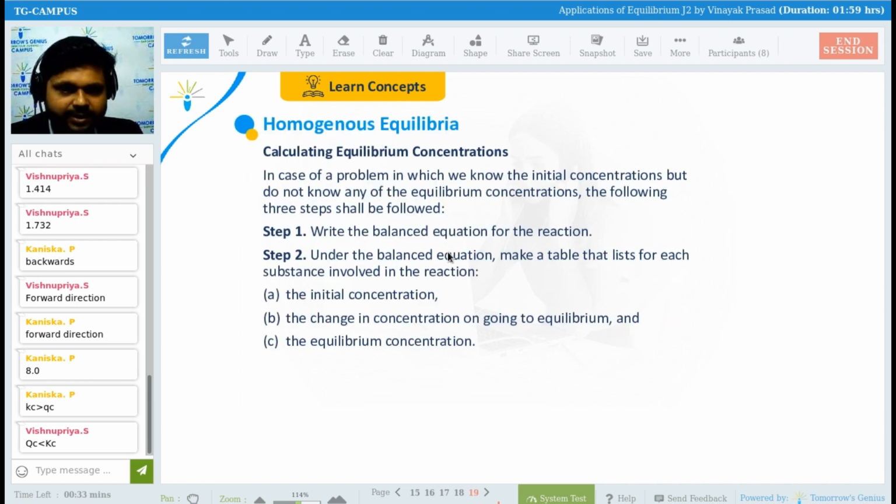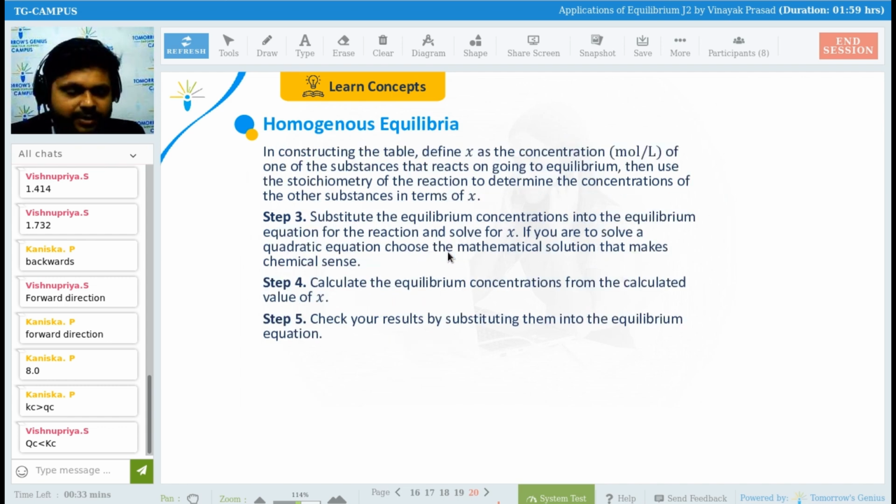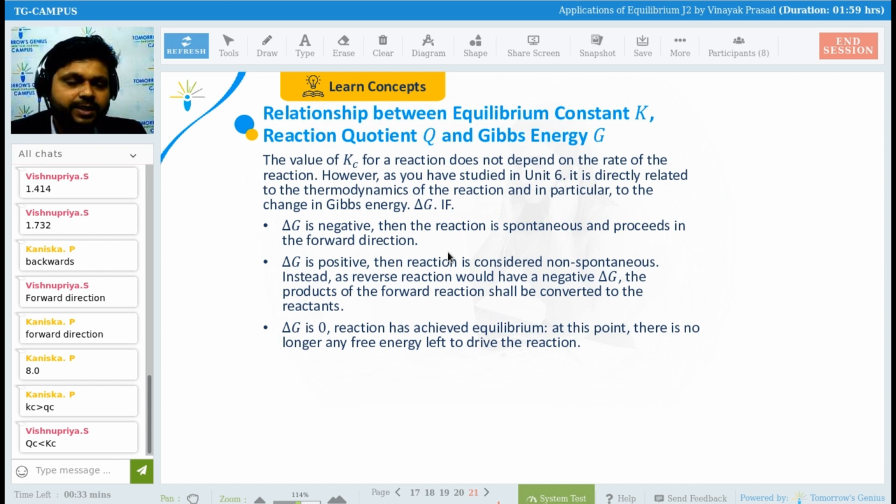We have seen the directions and all, right? Now we have also seen calculating the equilibrium constant. We have seen the formula for this. We have also found the values of Kc and all, right? Now we are going to see about delta G and all, right? There are a few points about equilibrium constant K, reaction quotient Q, and Gibbs free energy or Gibbs energy G.